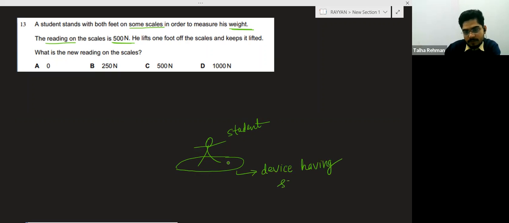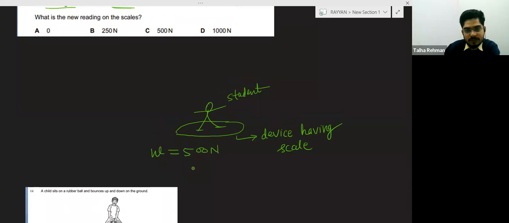This time this boy is standing with both feet on the scale like this, and the weight of the boy comes out to be 500 Newton. After that, what happens?